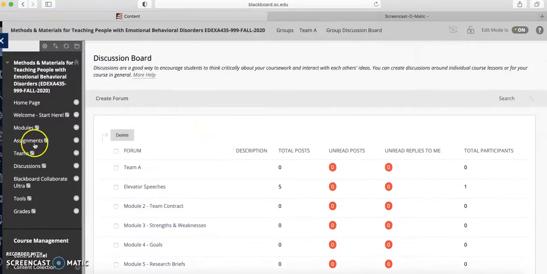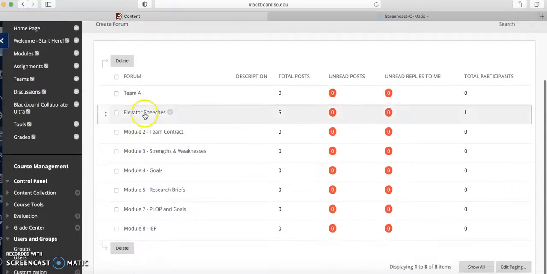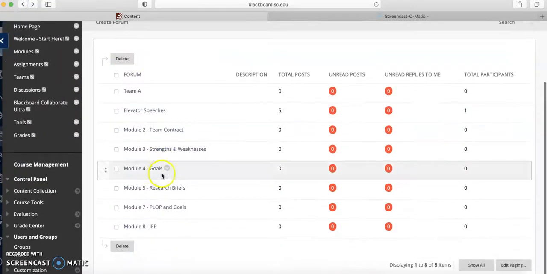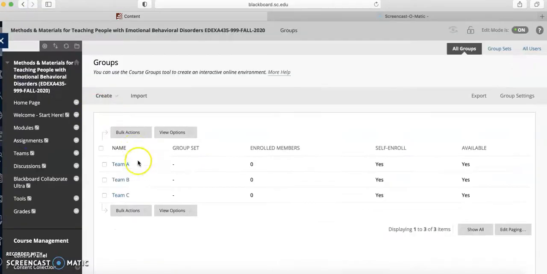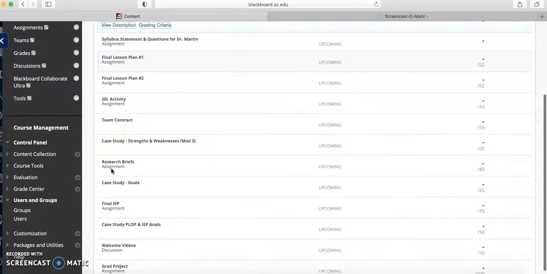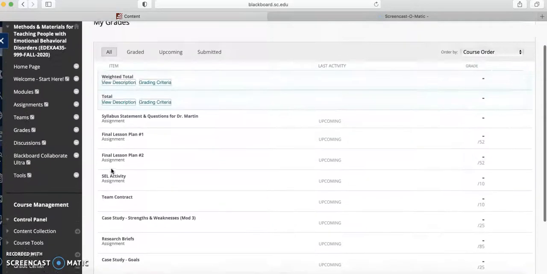So those are your teams, and I just wanted to point out that it's already organized for you when you get to your team discussion board. So I just want to go back. So group discussion board is what it's called. And then you have your grades, which we'll post all of the grades here for you to see.